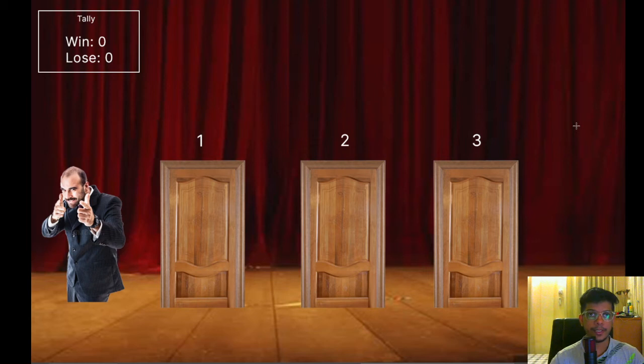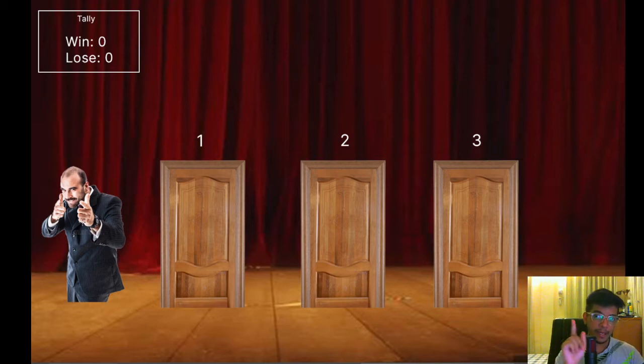And the second point, which is very important to remember and actually has a lot of impact on how this game show is designed, is that the game show host here knows very well what is behind each of these doors, right? He's not in the same position as you, the contestant. You as the contestant do not know what is behind each of these doors, but the game show host knows very well what is behind each of them. So he's going to try to make sure that you don't win, right?